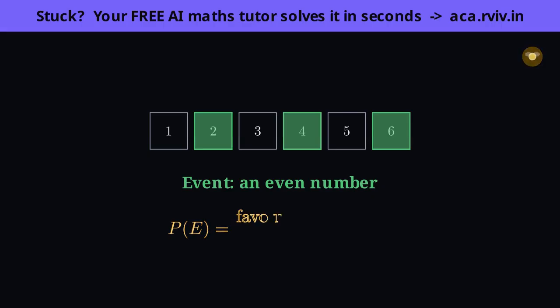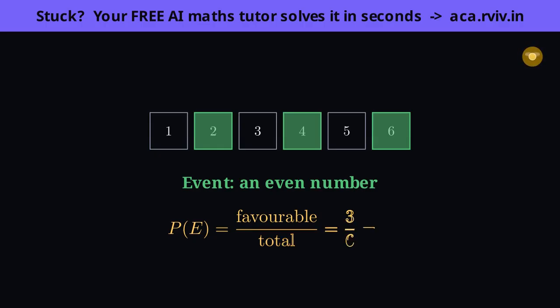But why is it fair to divide like this? Precisely because the 6 outcomes are equally likely, each carries the same slice of chance, so counting how many are favorable and dividing by how many there are in all gives the exact proportion. If the faces were weighted unevenly, this simple fraction would be wrong. That's the one condition to never forget.